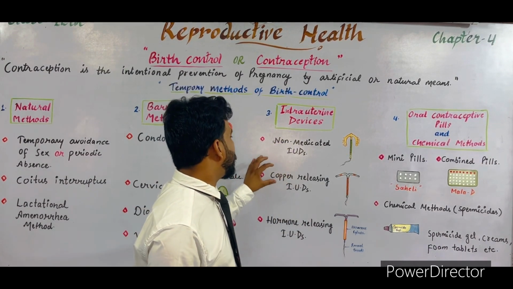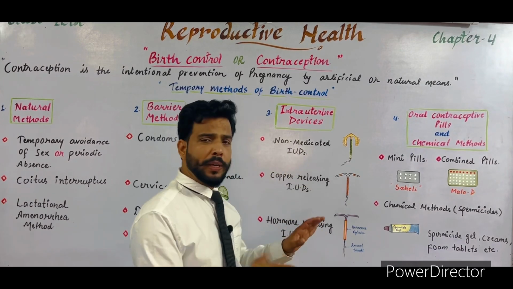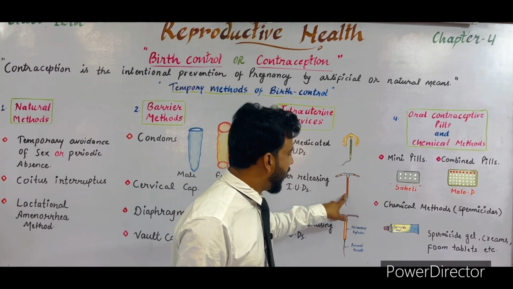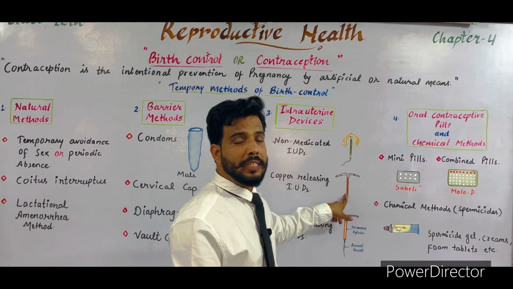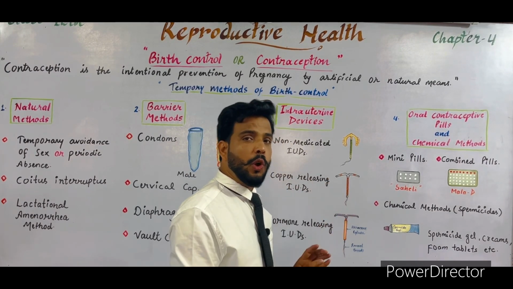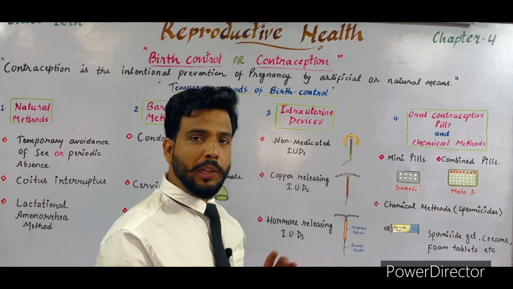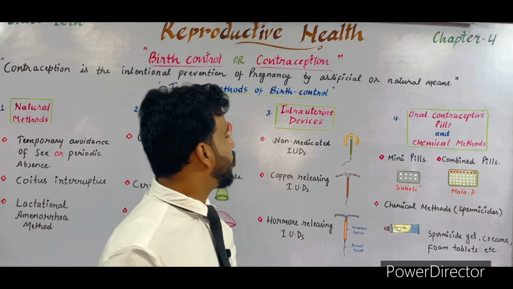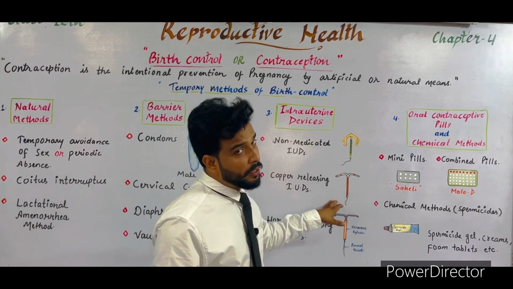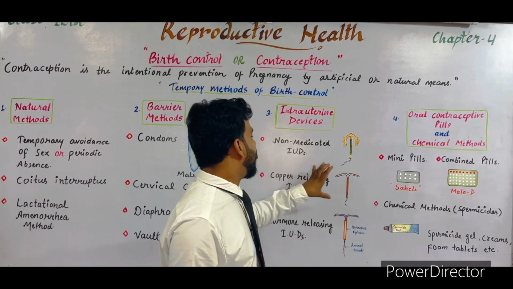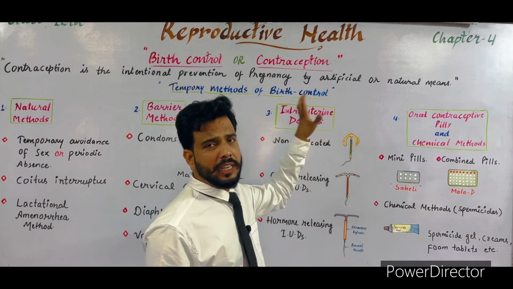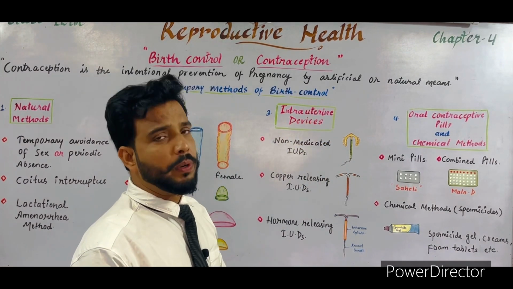Another one is copper releasing IUDs, which is commonly known as copper T. This device consists of a copper wire which releases copper ions inside the uterus, and this copper kills the sperm and also decreases its motility and activeness. So it is very helpful to prevent pregnancy. Copper releasing IUDs are easily available in the market, and they can be implanted inside the uterus of the female.